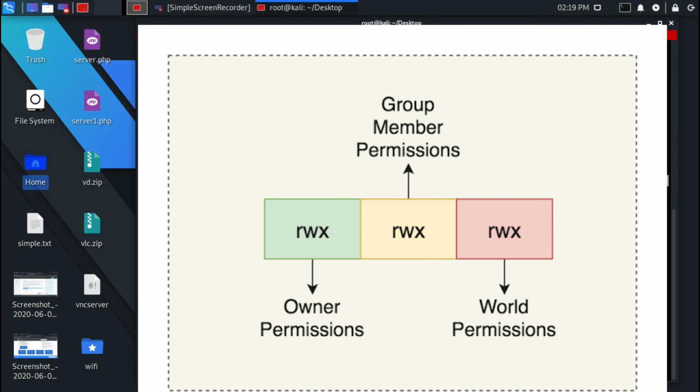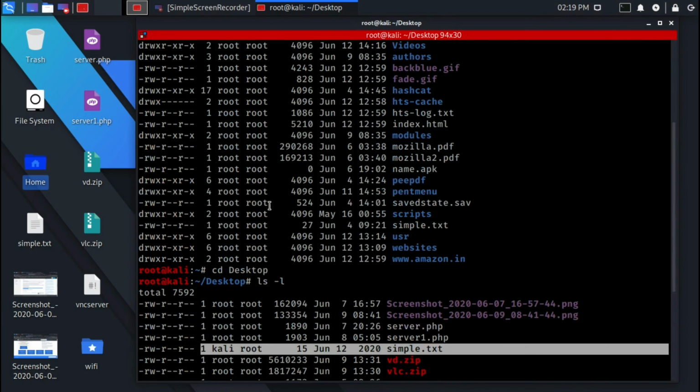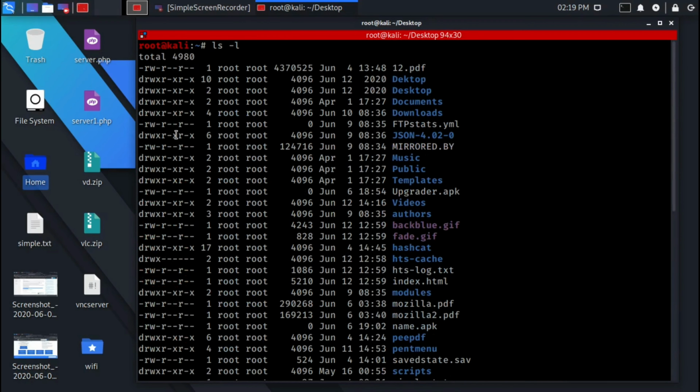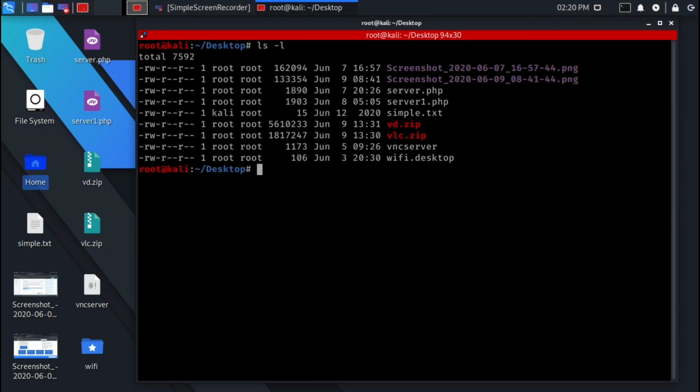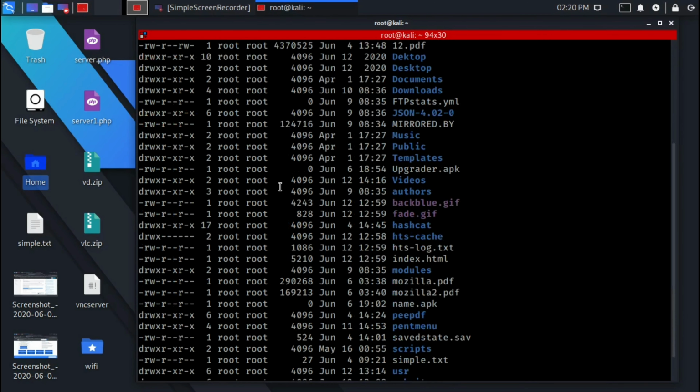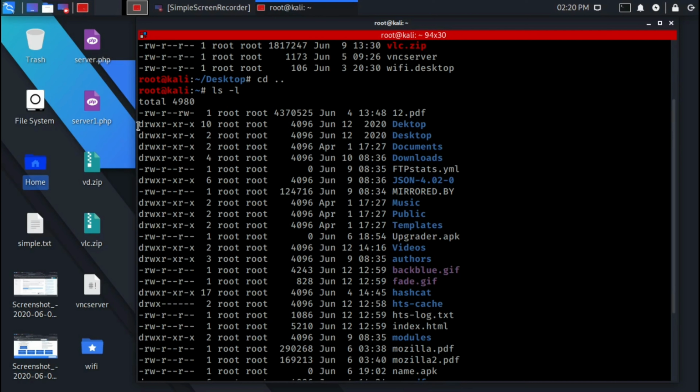Let's discuss the permissions of these three groups. Every file and directory on your Unix or Linux system is assigned three types of permissions: read, write, and execute. Read permission gives you the authority to read the contents of the file, and also you can print the contents on the screen as we studied before by using the cat command. Write permission gives you the authority to modify the contents of the file. In case of a directory, it gives you the authority to add, remove, and rename files stored in the directory.